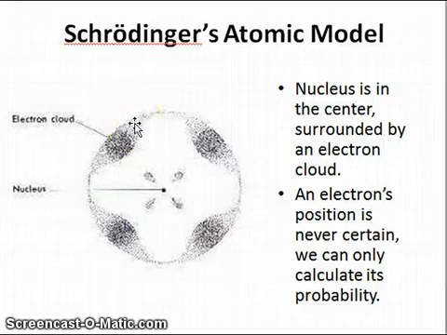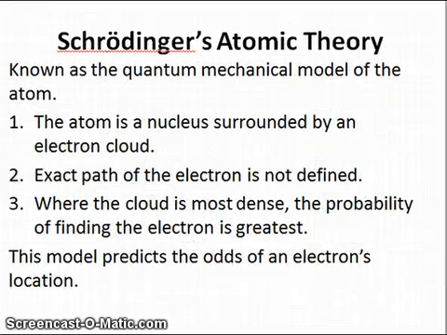So these are only probabilities, and that's the concept of quantum mechanics, quantum theory. We will never know for sure both the position and the momentum of the electron. So if we calculate the momentum, then we don't know the position. And if we calculate the position, we don't know the momentum. And here is the atomic theory that Schrodinger proposed. So this is also known as the quantum mechanical model of the atom.